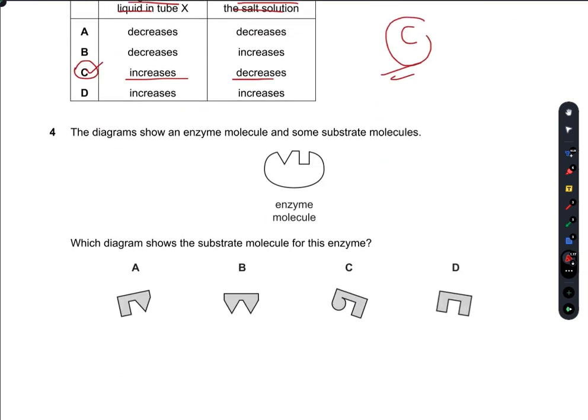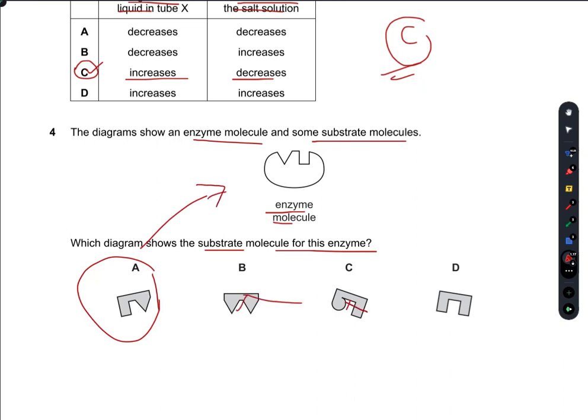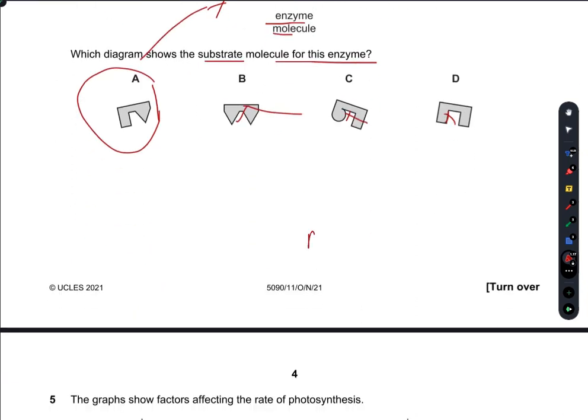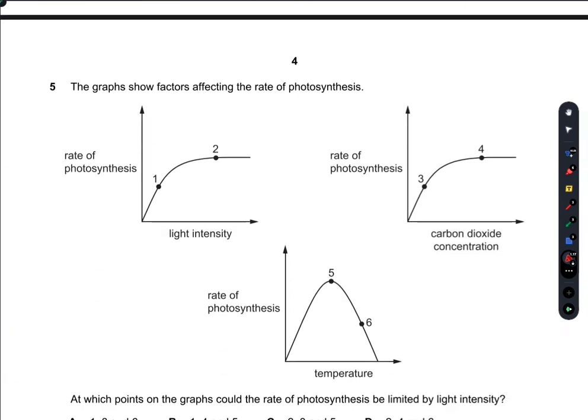The diagram shows an enzyme molecule and some substrate molecules. This is the enzyme. Which structure shows the substrate molecule for this enzyme? This substrate should completely fit into this enzyme. So A is the right option, and B, C, and D are incorrect.